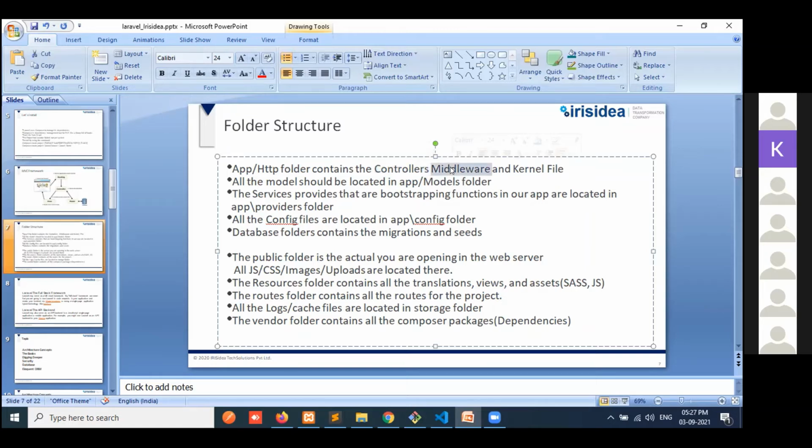Middleware will check whether the user is authenticated or not, or so many things like authorization to access the resource files, like that. And a kernel file also to represent the structure.